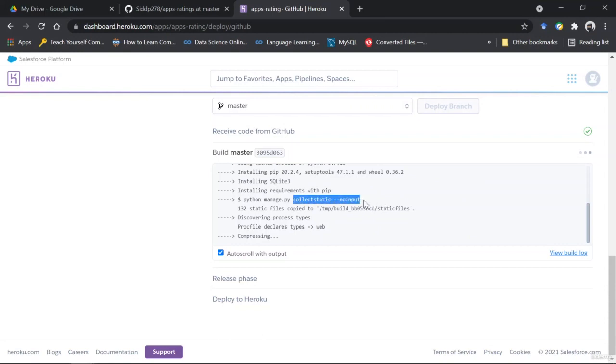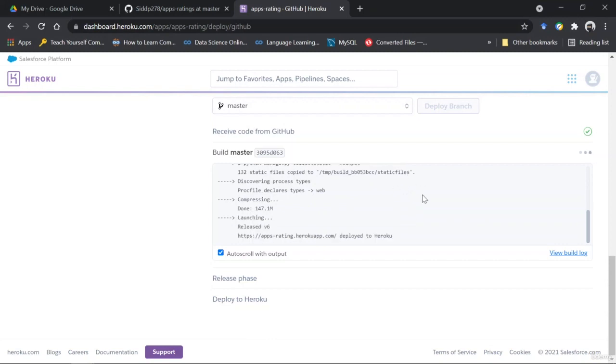Again, this command is specific to Django, not Python. And this command actually helps in allocating all the static files from all the apps to just one place, that is the static files folder, which we defined in the settings.py. Lastly, it would compress the files and then release a version of this web app.